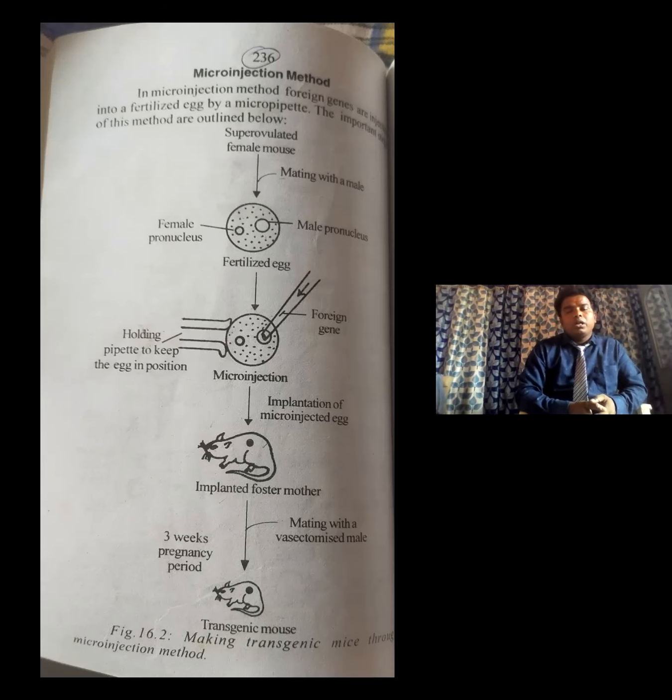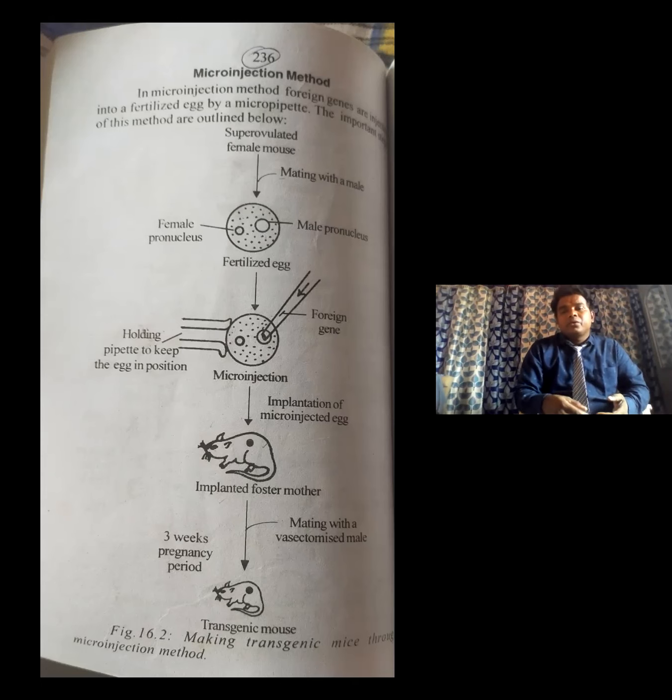Okay, now let us go to one more method. The first method I already told you: the retroviral method. Here, the foreign desired gene is combined with the murine leukemia virus, and that recombinant murine leukemia virus is inserted into the 8-cell embryo. That is the retroviral method. The second method is the microinjection method.